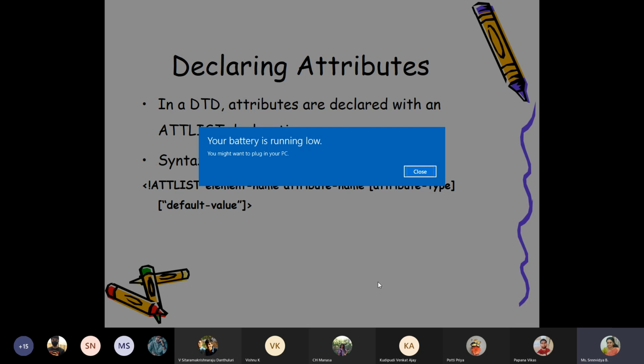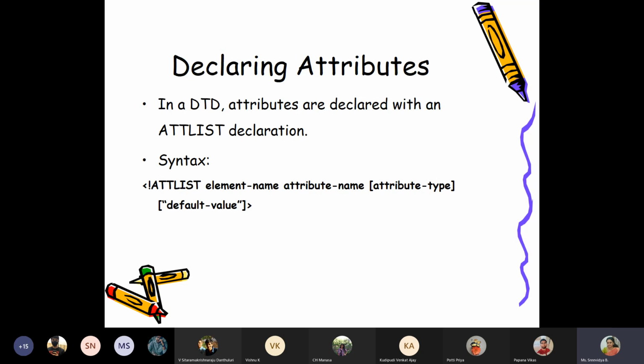Obviously your attributes need to be connected to elements. So attributes, when you are defining them, should be attached to an element. Attributes alone have no existence, and you don't have a general attribute concept either, that is, an attribute that can be applied to anyone. That is also not there. Attributes will always be attached to a particular element.